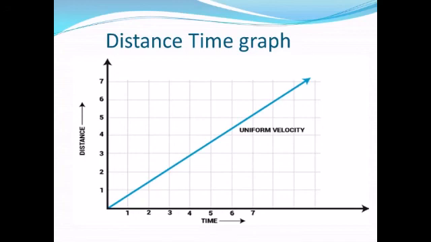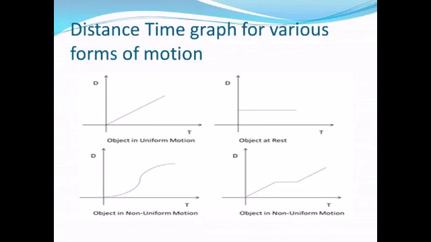So this way we can make a distance time graph of any kind of motion. So here you can see distance time graphs for various forms of motion. As we have already seen, the distance time graph of a uniform motion is a straight line. So the first figure is showing an object which is having uniform motion. And the second figure shows the object which is at rest. So this is the distance time graph of an object which is at rest, because it is not covering any distance in any interval of time.